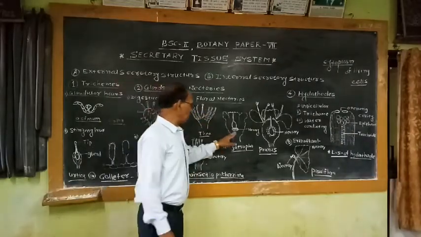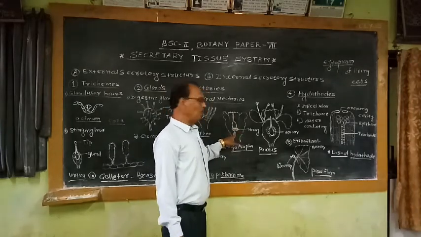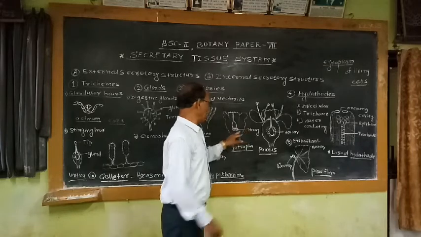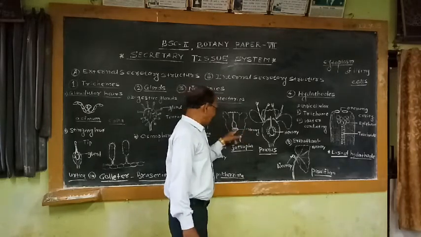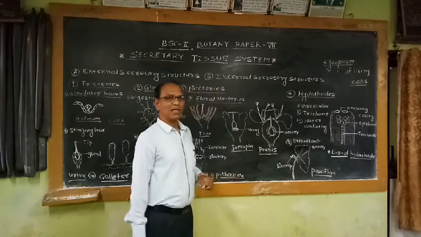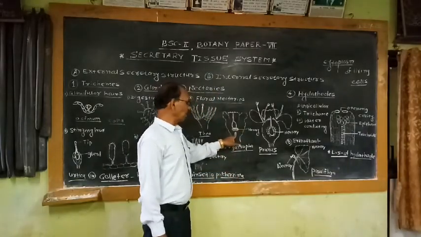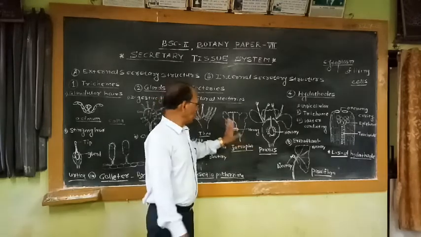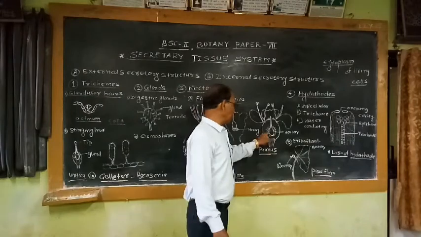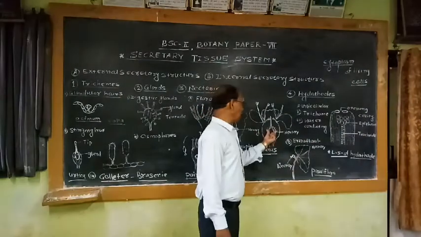Another example is Jatropha. In Jatropha, nectaries are found at the base of the ovary. There is a disc-like structure below the ovary, which is nothing but the nectary. That means the nectar secreting glands known as nectaries are found here below the ovary. The next example is Prunus. In Prunus, floral nectaries are present in the floral cup.